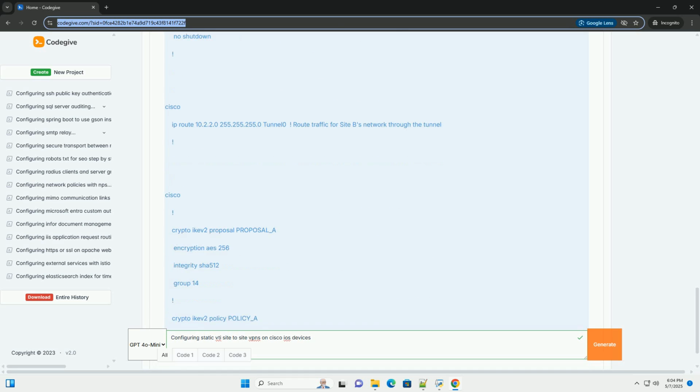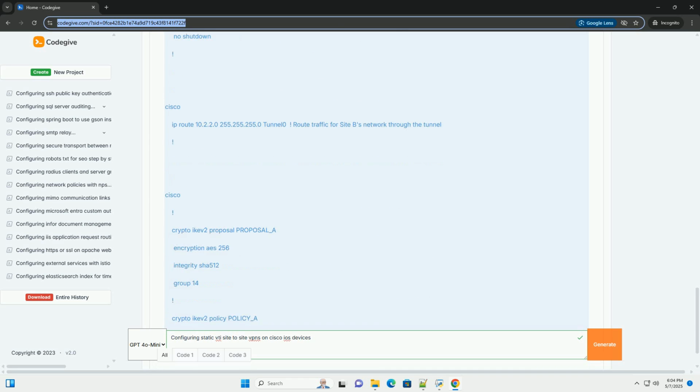5. Configure routing. IP route 10.2.2.0 255.255.255.0 tunnel 0 creates a static route that directs traffic destined for router B's internal network, 10.2.2.0/24, through the tunnel 0 interface. This is crucial for routing traffic through the VPN.